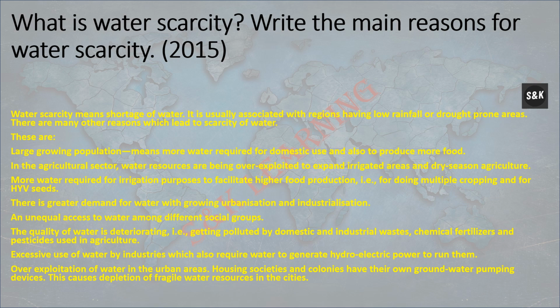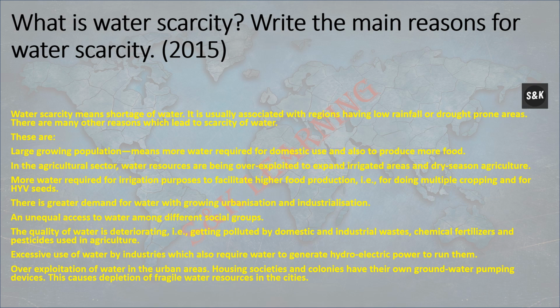A large growing population means more water is required for domestic use and also to produce more food. In the agriculture sector, water resources are being overexploited to expand irrigated area and dry season agriculture. More water is required for irrigation to facilitate higher food production, i.e., for multiple cropping and for HYV seeds.